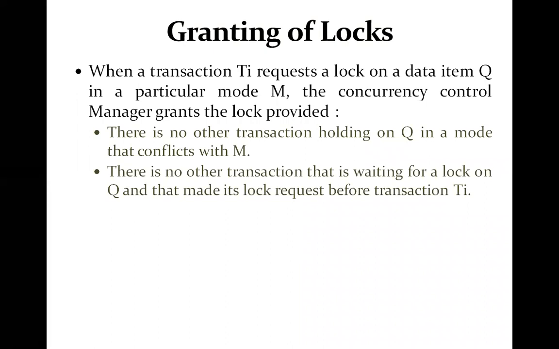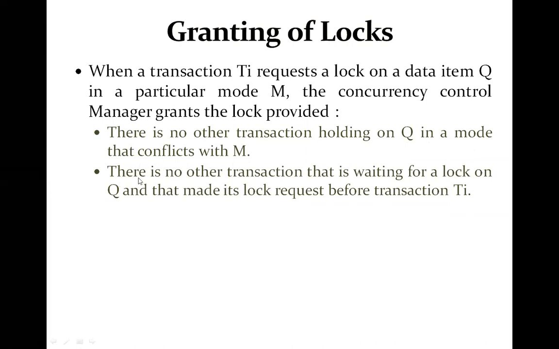This starving situation is undesirable. To avoid it, the granting of locks can be done in the following two manners. The first is that there is no other transaction holding a lock on Q in a mode that conflicts with Ti's request.